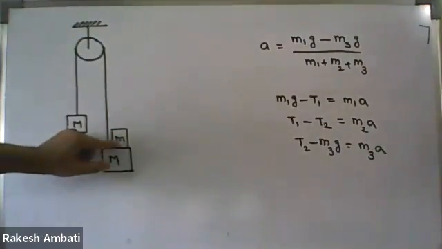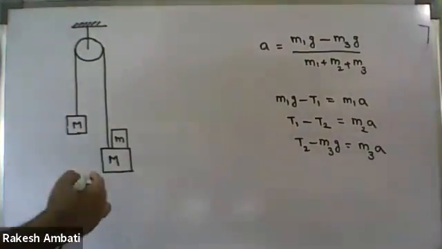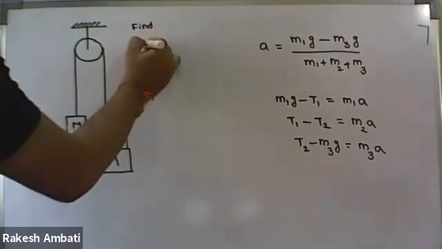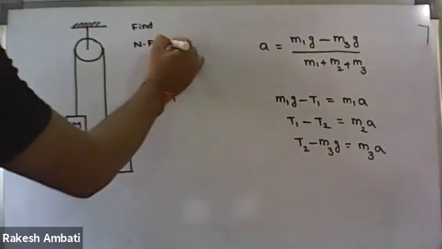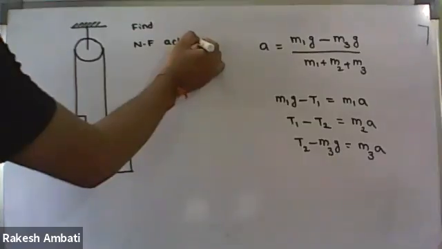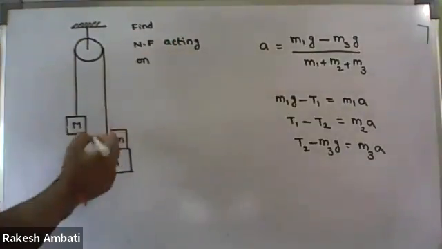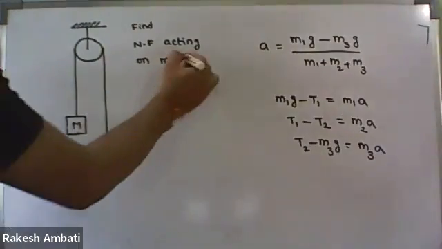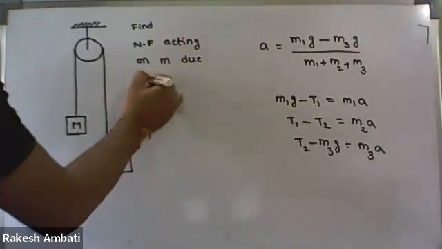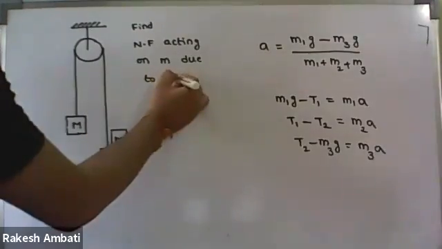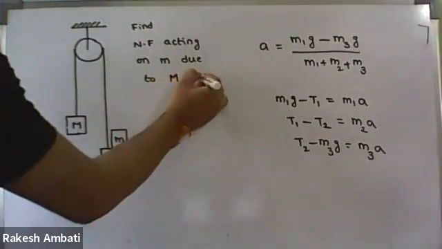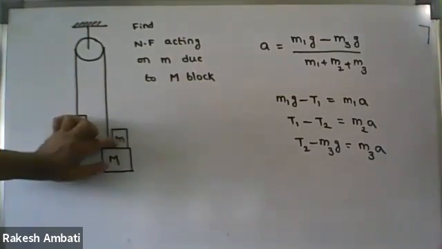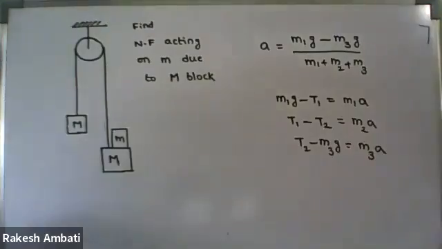The question is: find the normal force acting on small m due to the capital M block.